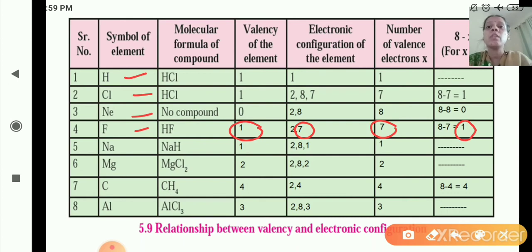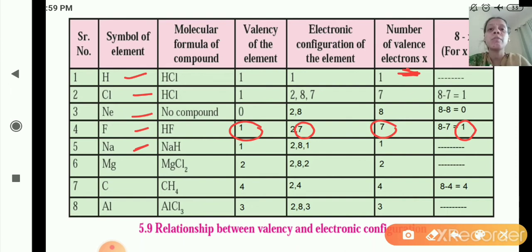Yes, we will write down the electronic configuration first. Then from the electronic configuration we will write down the number of valence electrons, meaning the number of electrons present in the outermost shell. If the number of valence electrons, that is x, is greater than or equal to 4, then you subtract it from 8 to find the valency. If it is less than 4, then the number obtained as x is the valency, which is the same.